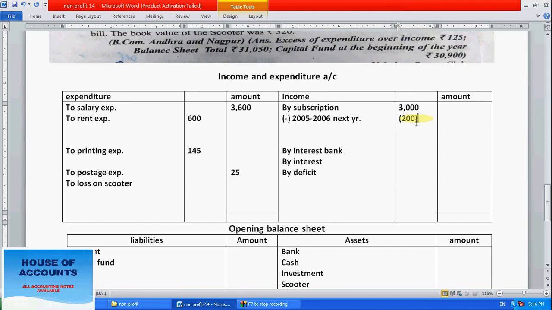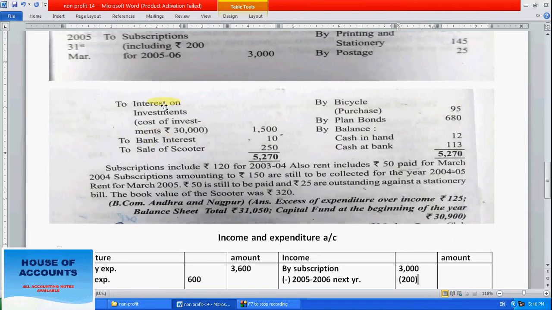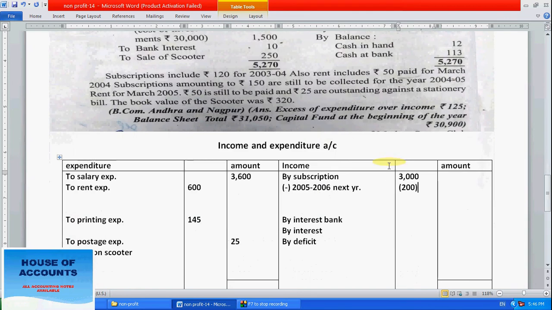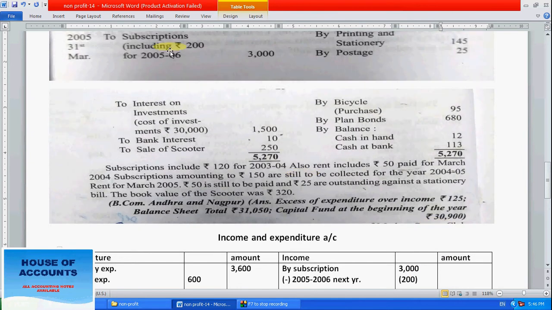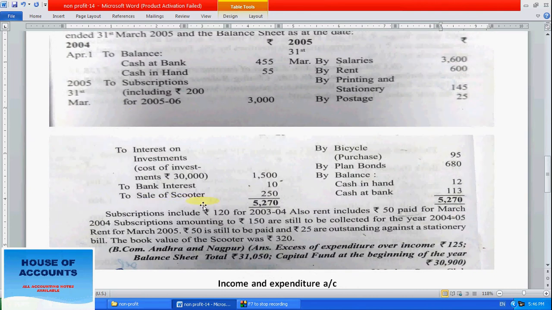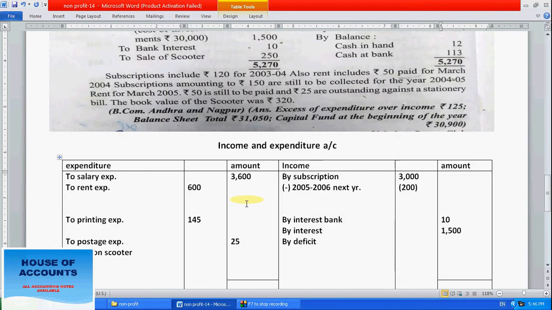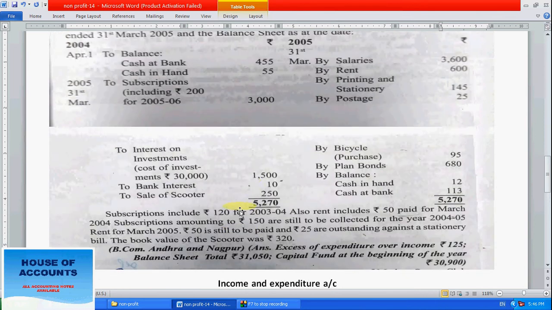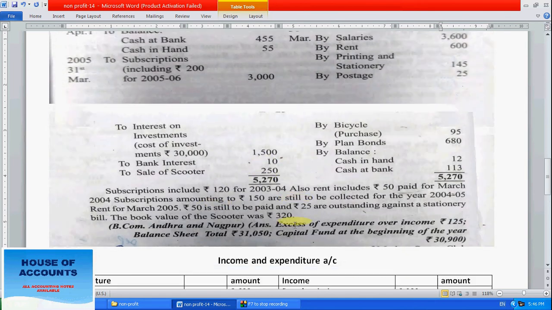Next, interest on investment, overall how much? Interest on investment, so directly write 1500 outside. Next, bank interest how much? 10, so write bank interest 10. Next, sale of scooter. Let's calculate the sale of scooter; we will come to this point later.